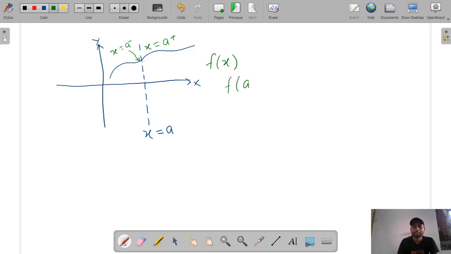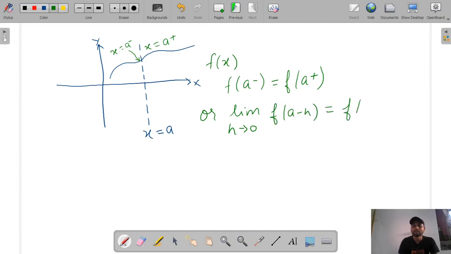f(a minus) is equal to f(a plus) exists, or limit h tends to 0 f(a minus h) is equal to f(a plus h) exists, then we can say that limit exists. So this is the definition from the graphical point of view. Now we will see a few more graphical representations of limit, where limit exists or where limit does not exist.